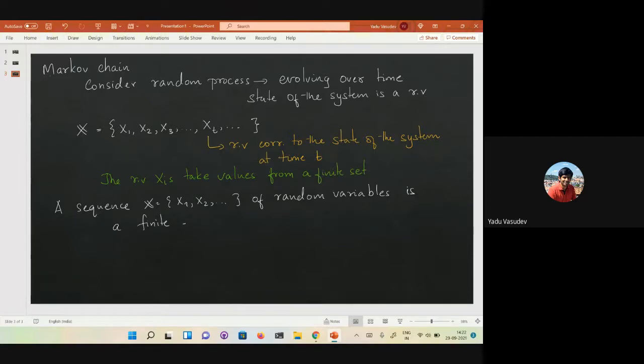Finite space is because the random variables take values from a finite set. So finite space Markov chain if the following condition is true.